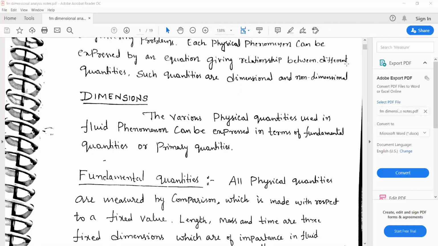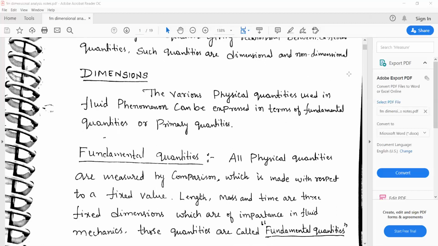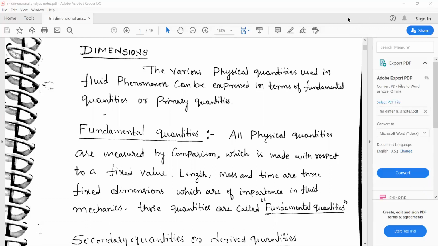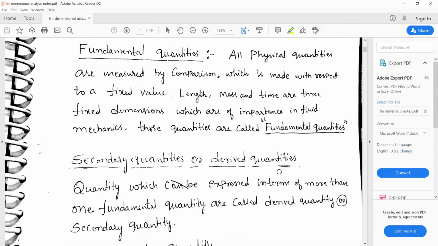Fundamental quantities are mass, length, and time. For comparison with respect to fixed values, length, mass, and time are usually used in fluid mechanics as fundamental quantities.